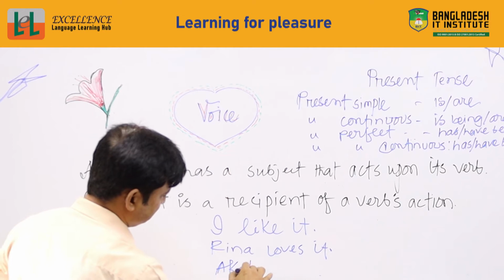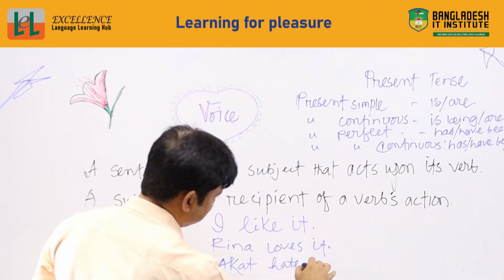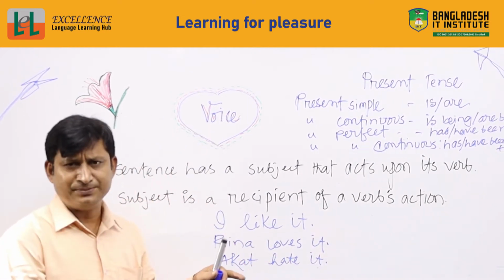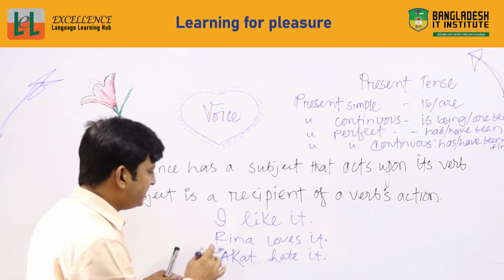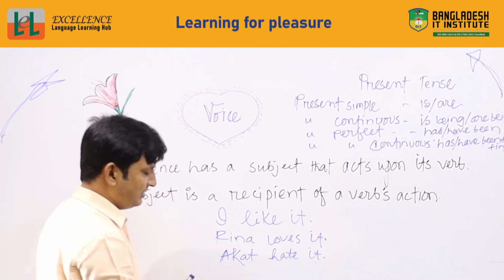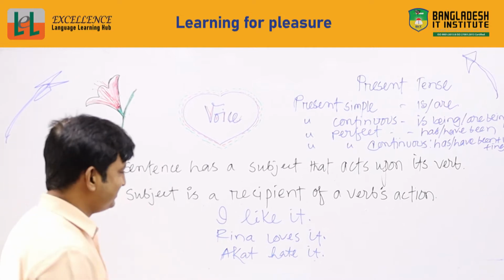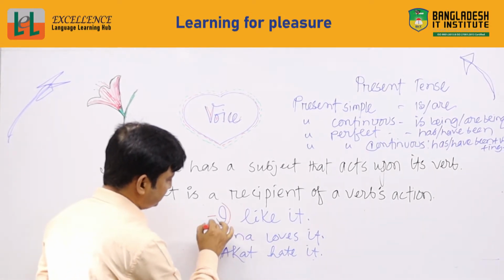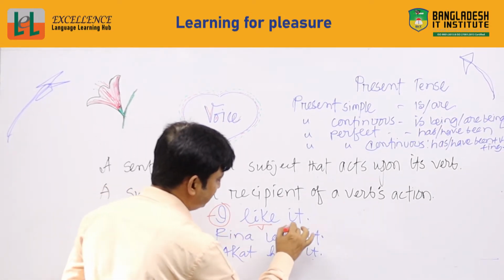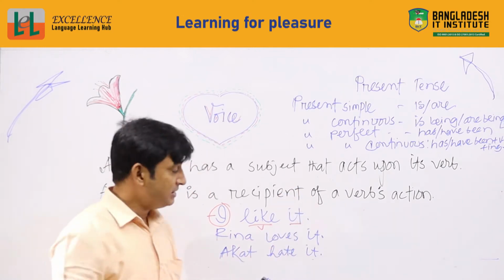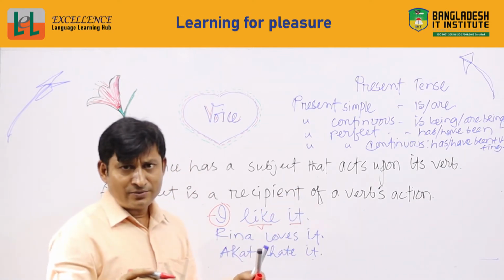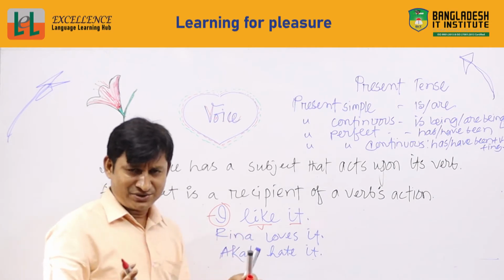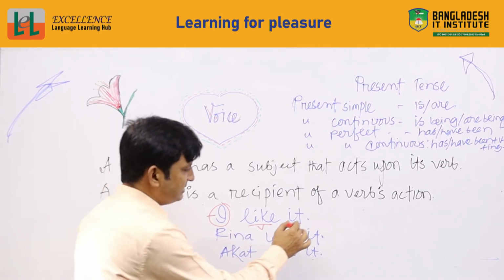Akash hates it. Okay, these are very simple sentences actually. So here the subject is I, right? This is the verb and this is the object. So we are working on these three parts actually, that is subject, verb and object.